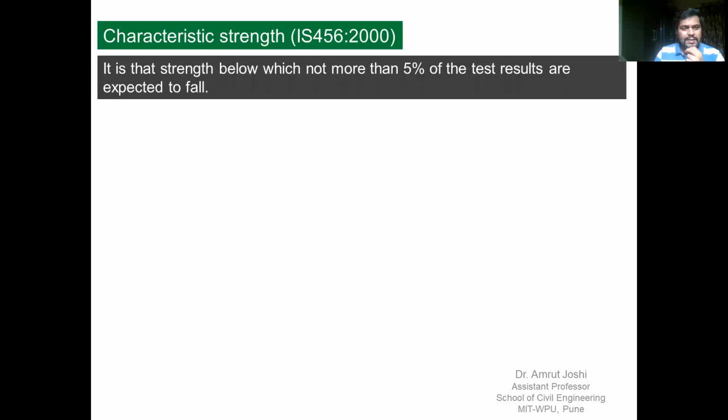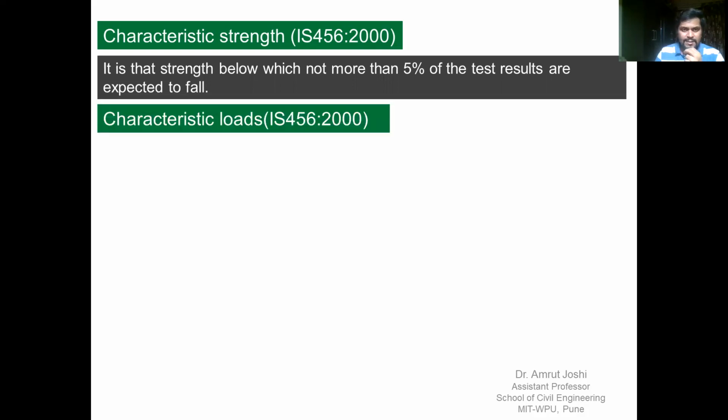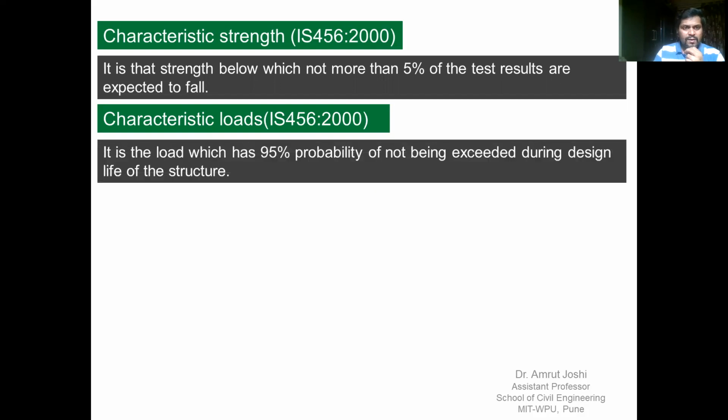By definition, characteristic strength is the strength below which not more than 5% of the test results are expected to fall. In line with this, even the loads that the structures are subjected to are probabilistic in nature. They have variable values, directions, and so forth. So therefore, we need to define something called characteristic load. It is that load which has 95% probability of not being exceeded during the design life of the structure.